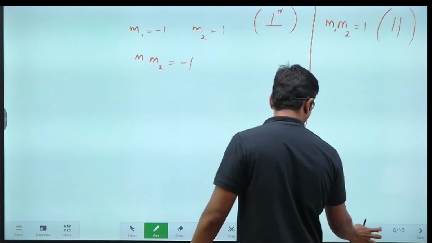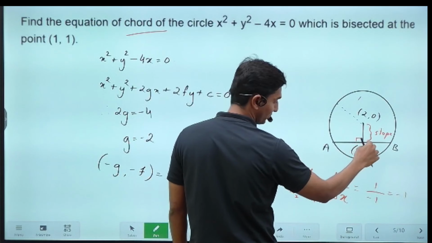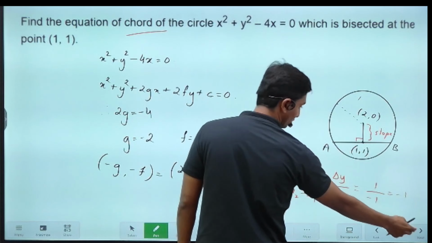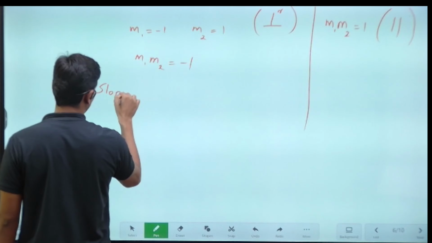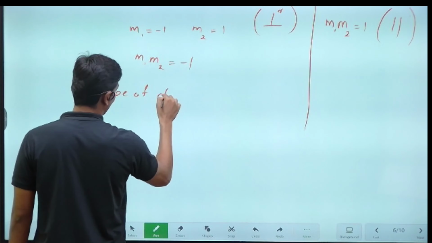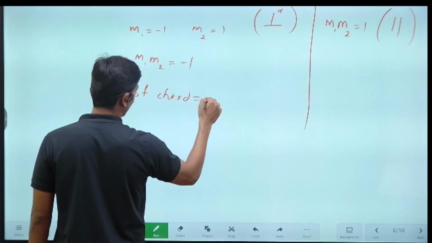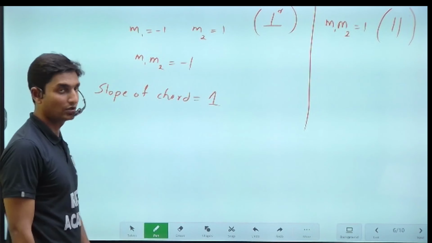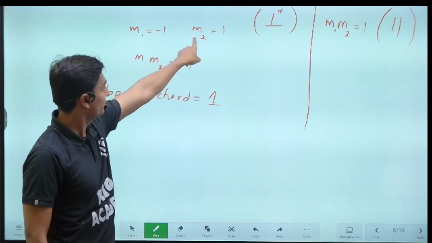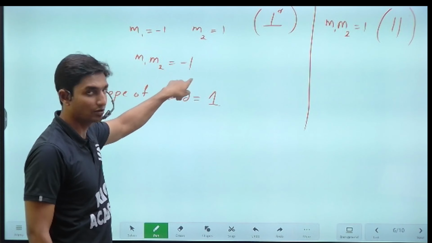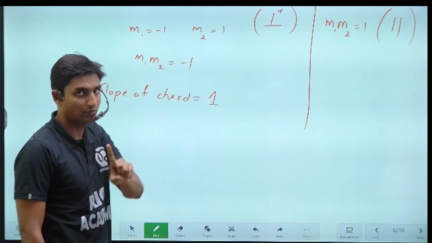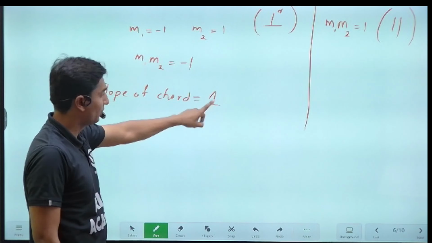Now in this question we are assuming both lines to be perpendicular. m1 is negative 1. So basically the slope of the chord will be the negative of -1, which is nothing but positive 1. Correct? m1 is -1, guys, and m2 will be positive 1. m2 is -1 divided by m1, so -1 upon -1 will be 1. So the slope of the chord we have obtained.